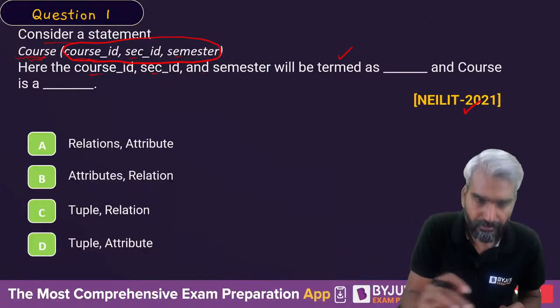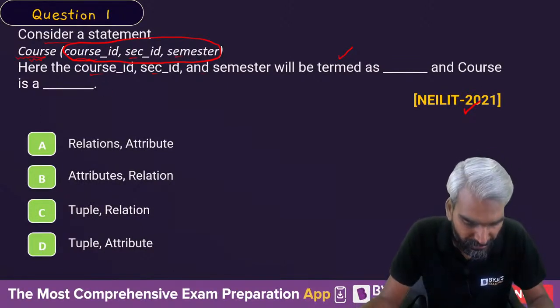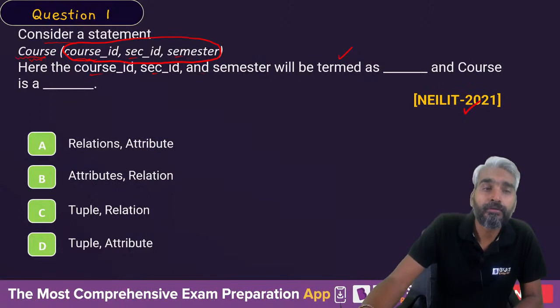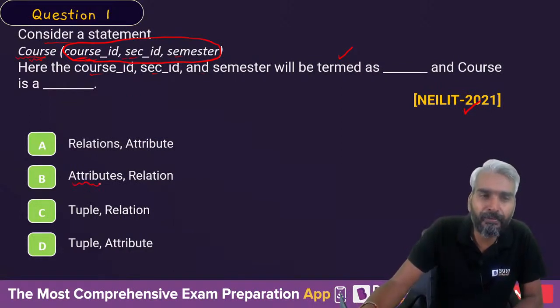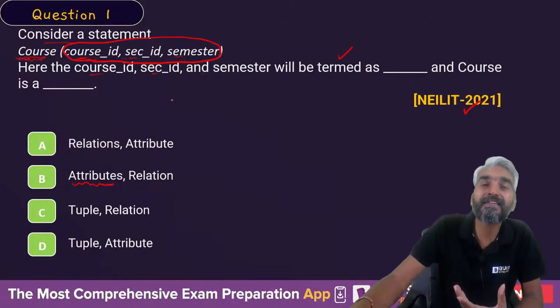So, what is the answer? Okay, let me look at your comments. B. Yes. So, the things which are written inside the bracket are known as attributes or fields of the relation, and this name is known as the name of the relation.